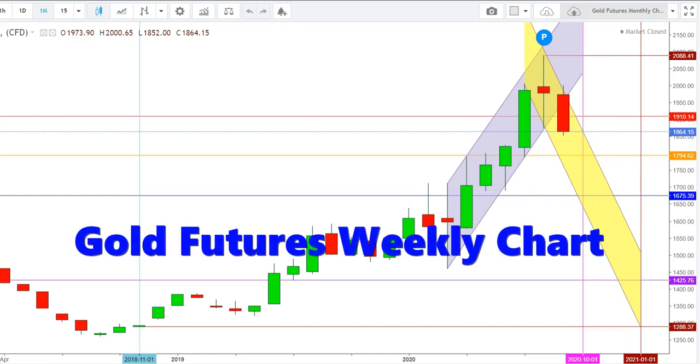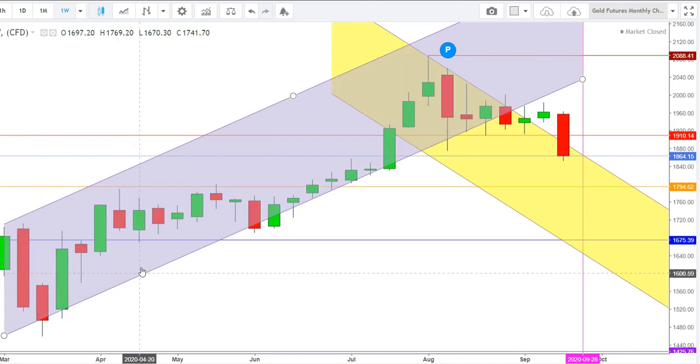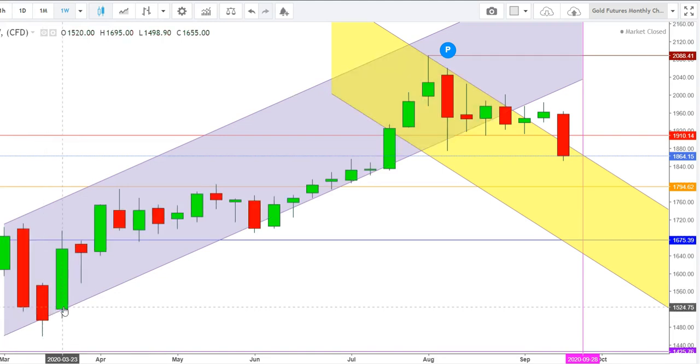Friends, now let us have a look at the movements of gold futures in a weekly time frame. In the weekly time frame, after facing a stiff resistance at the levels of $1710 during the month of March, the gold futures moved downward and tested the lows of $1469 during the second week of March, from where the gold futures found some support at the lower end of this uptrend zone. This uptrend continued, and the gold futures found second resistance at the levels of $1794.